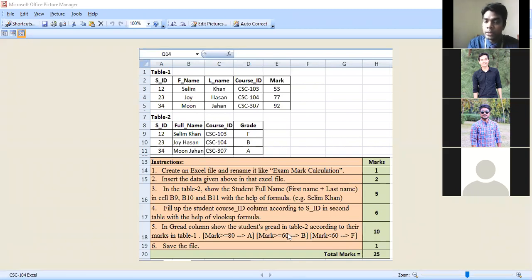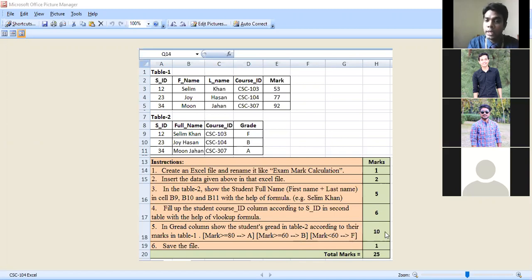I already explained VLOOKUP, concatenation, and nested if condition in my video tutorial. Here you can see the mark range given. If your mark is 80 to 100, your grade is A. If your mark is more than 60, your grade is B. If your mark is less than 60, your grade is F. So you have to follow this condition and convert your mark to grade.